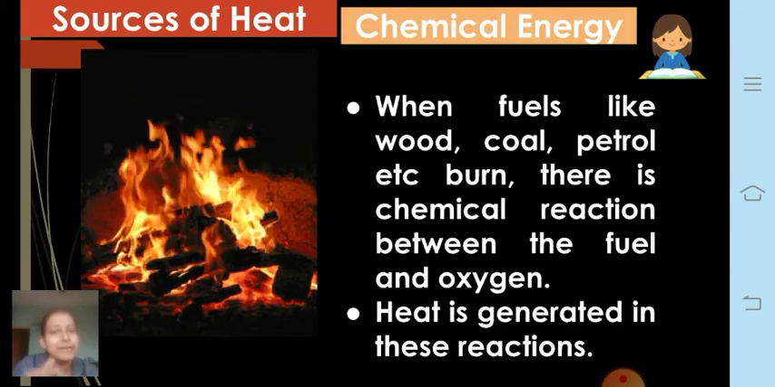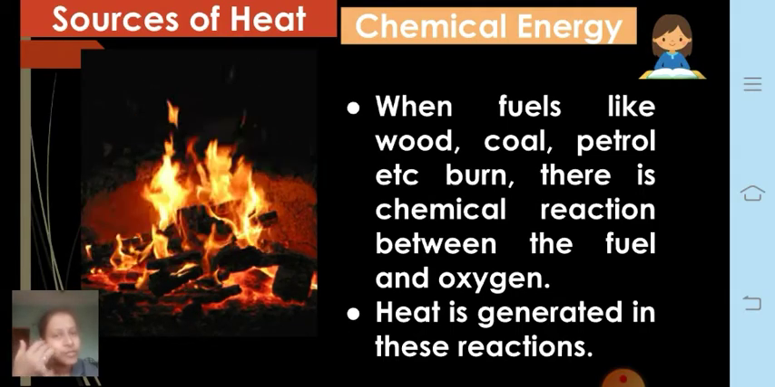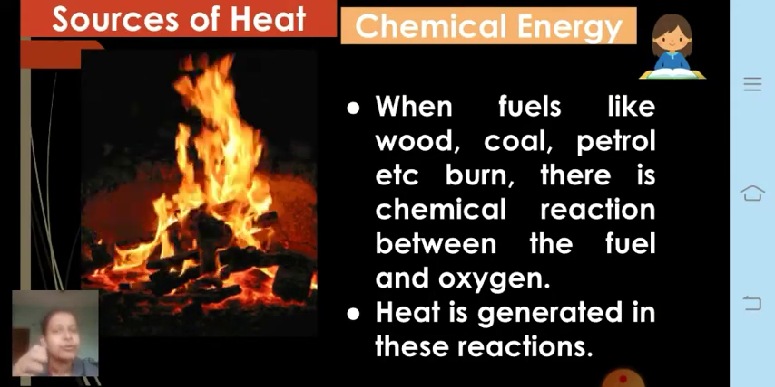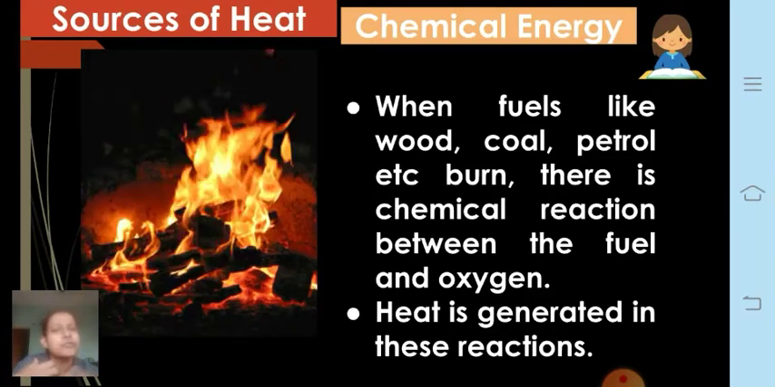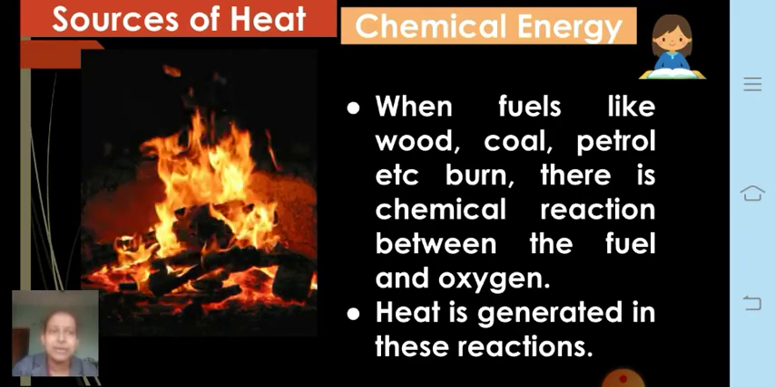So various fuels like fossil fuels are used. Coal is one of the fossil fuels. In the villages, people make food on the chulha by using wood as well as coal. Petrol and diesel, all these fossil fuels, also generate a lot of heat due to chemical reaction when they undergo burning, which is also called combustion in the presence of oxygen.